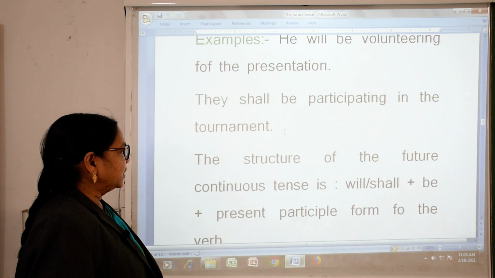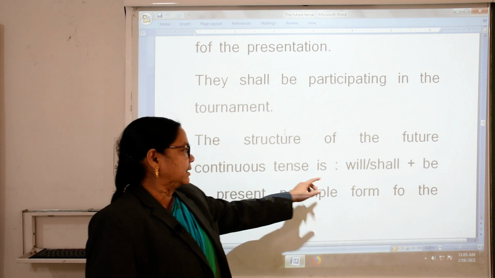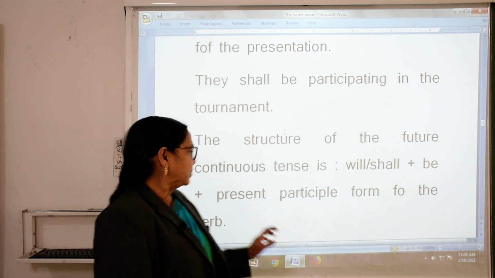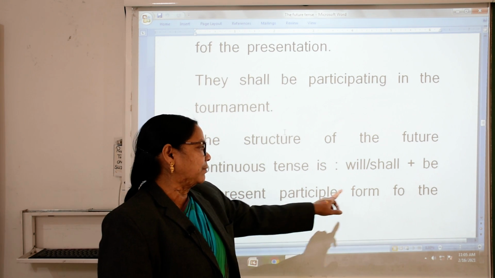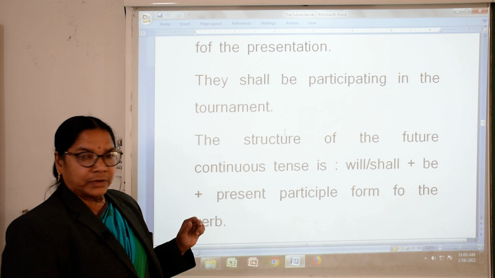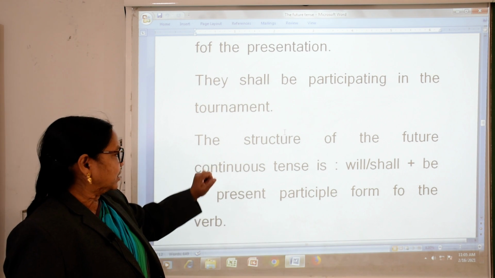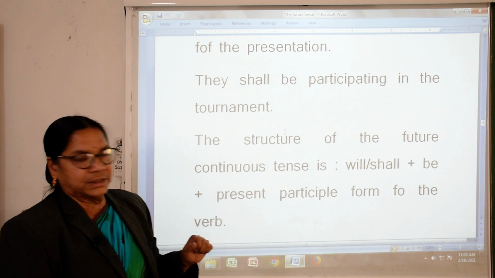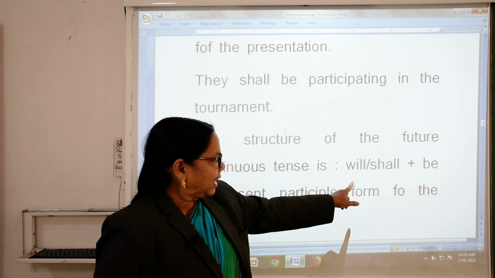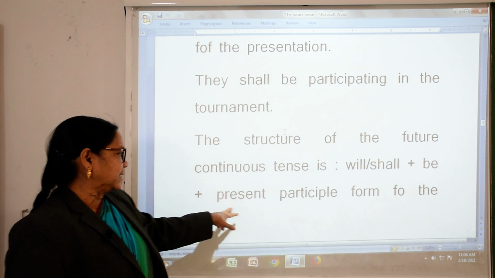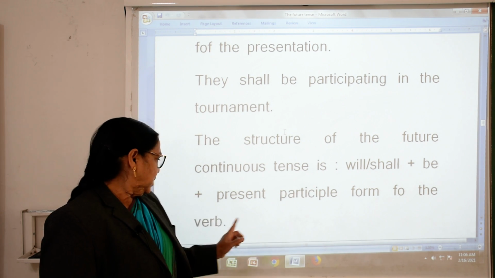The structure of the future continuous tense is will or shall plus be plus the present participle form of the verb. How is the structure? Will or shall plus be plus the present participle form of the verb.